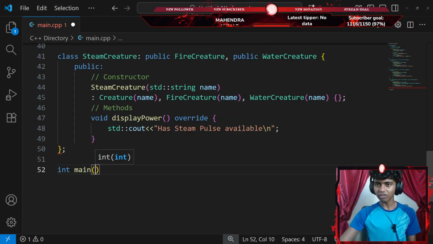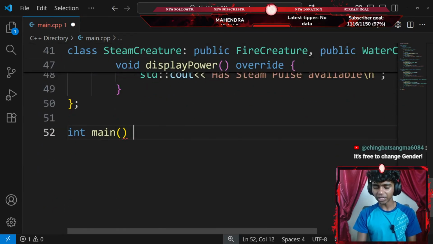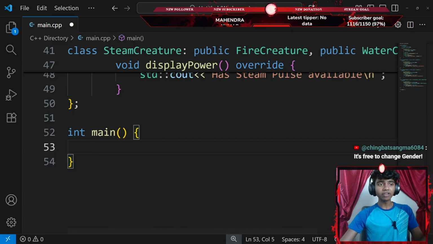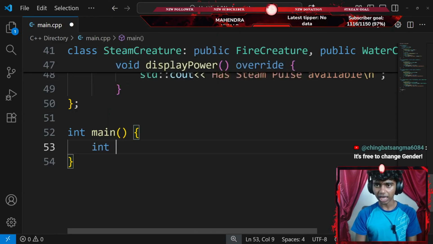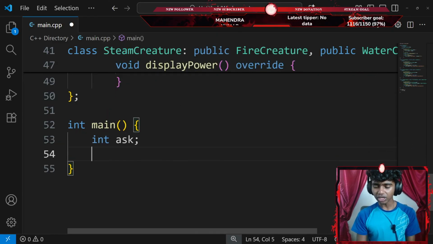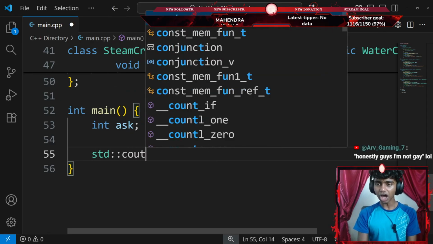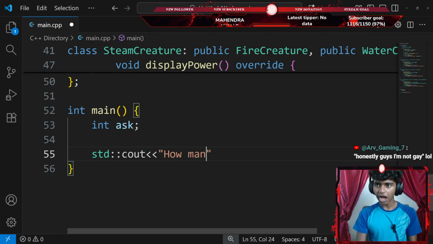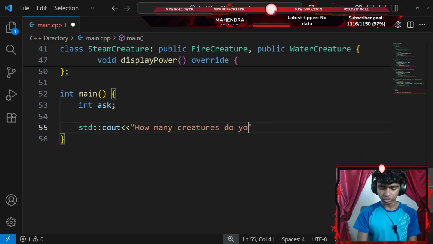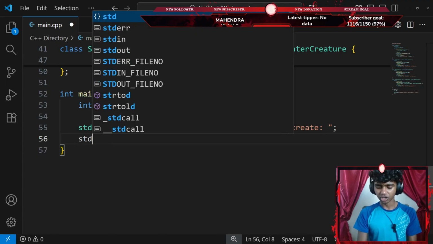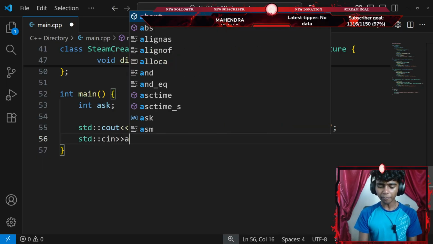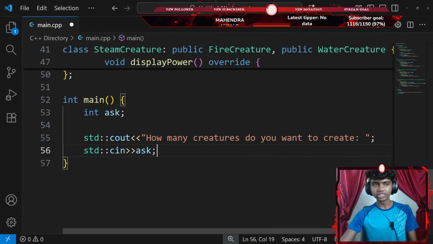Okay, next up, let's go ahead and create a main function. So I'll go with something like integer main, add a pair of parentheses, and then a pair of curly braces. Now, inside of the main function, I'm gonna ask the user how many creatures they want to create. Maybe I create an integer ask variable. And then let's go with a standard console output with an insertion operator that says, how many creatures do you want to create? There we go. And then I'll end that with a semicolon. And then a standard console input with an extraction operator. This is going to be my ask variable, ending with a semicolon.